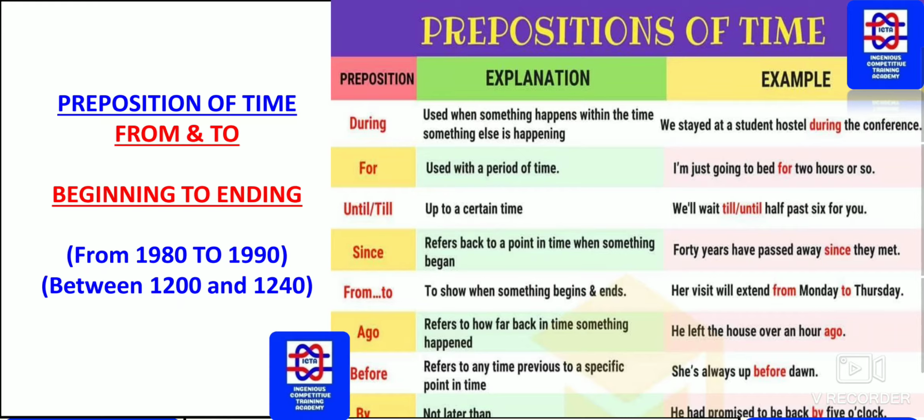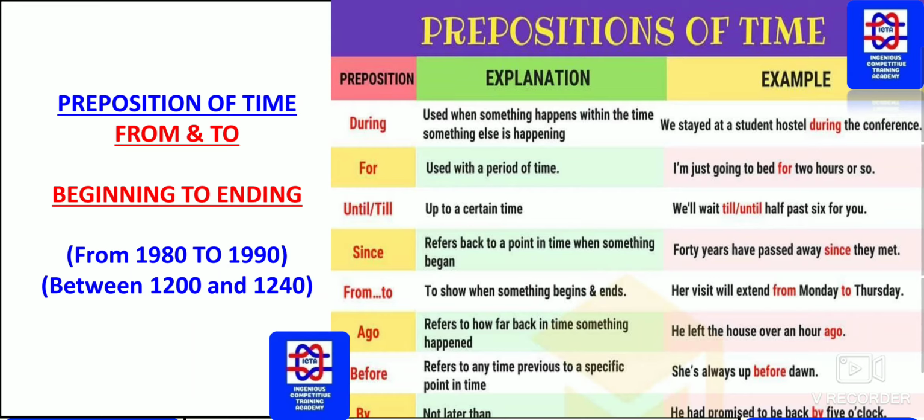One thing I want to tell you: when "from" comes, automatically "to" has to come. From 1980 to 1990. If "between" has come, it has to be followed by "and". Between followed by "and", from followed by "to" is very important.